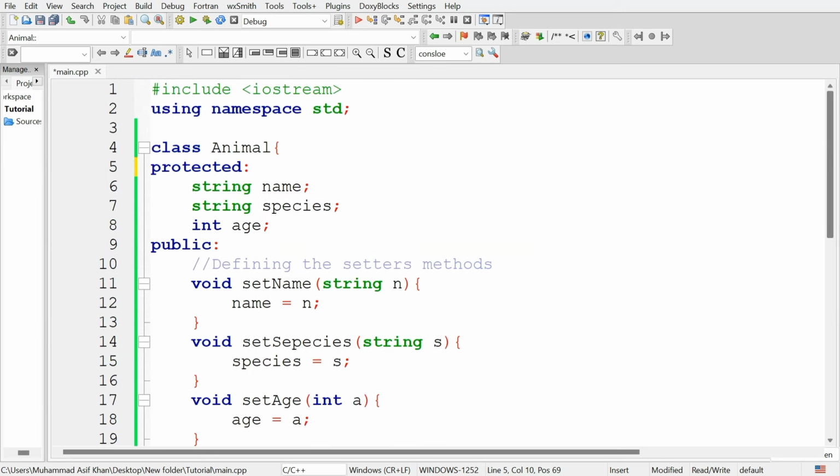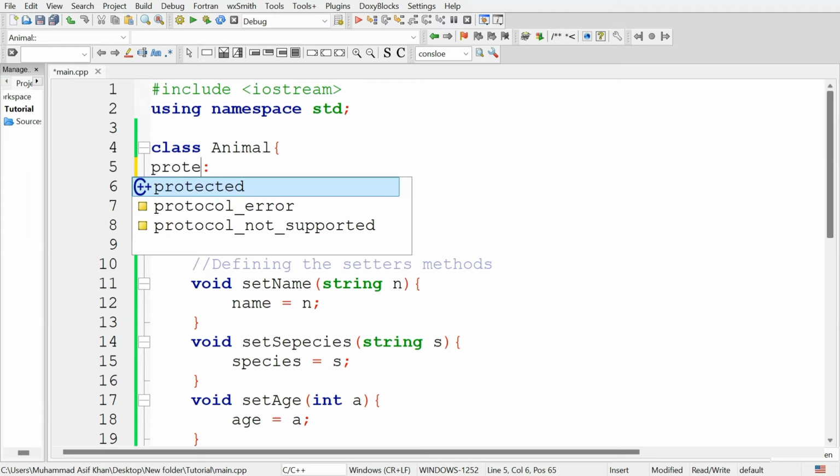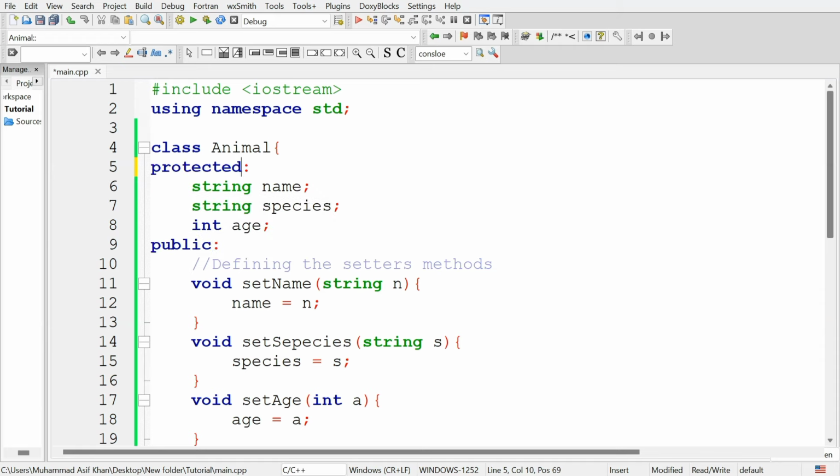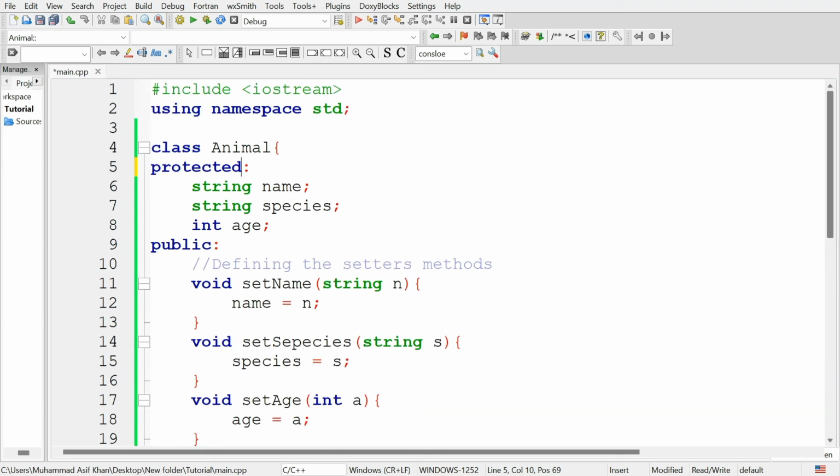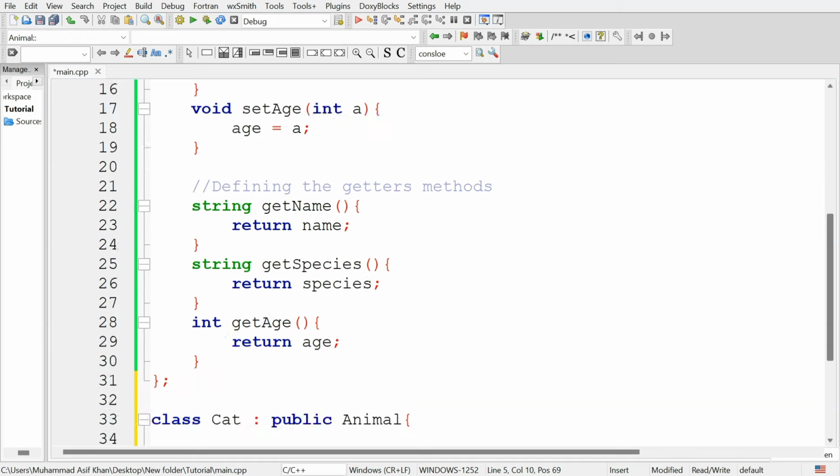If you place these attributes in the private access specifier, they cannot be inherited to the cat class, but protected attributes are inherited to the derived class. Now this derived class cat will be able to inherit these attributes in the protected access specifier.